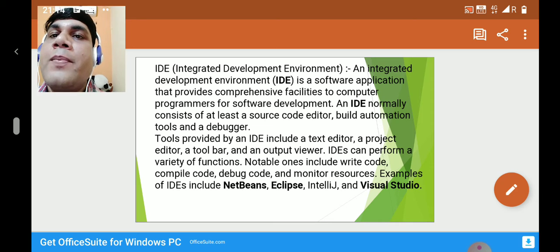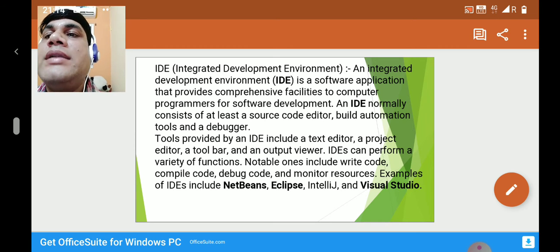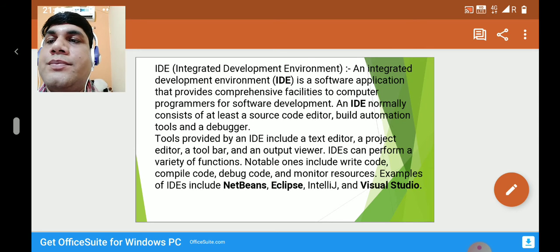IDE normally consists of at least a source code editor, build automation tools and a debugger also.